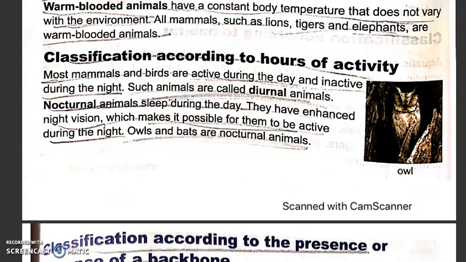Next comes classification according to the hours of activity. Now, most mammals and birds are active during the day and inactive during the night. Such animals are called diurnal animals. Now, nocturnal animals are the animals that sleep during the day and they have enhanced night vision, which makes it possible for them to be active during the night. Owls, bats and wolves are nocturnal animals.